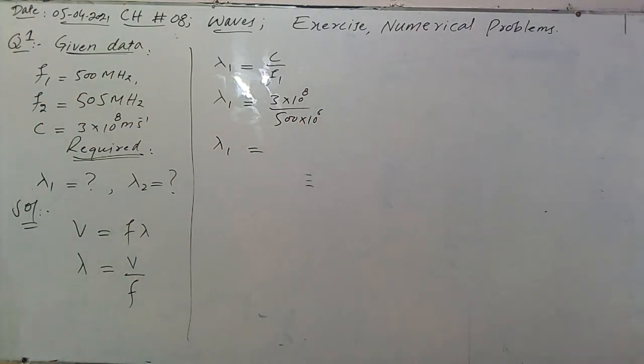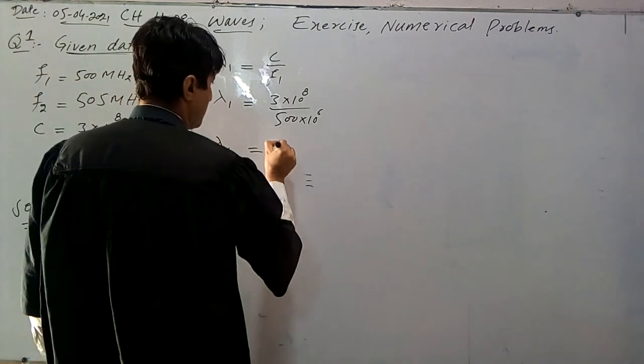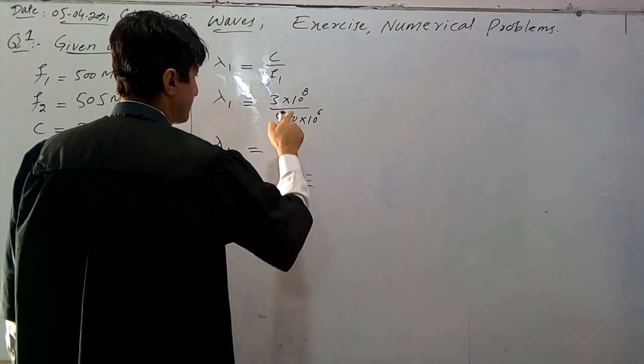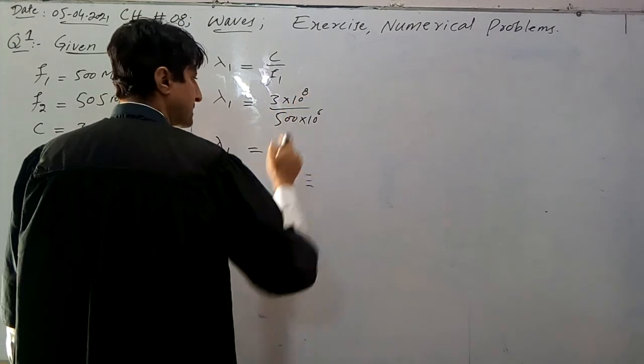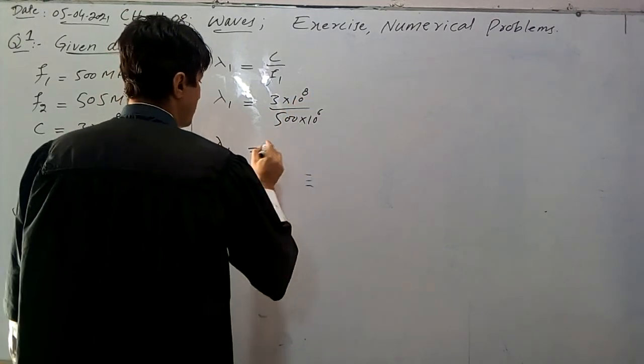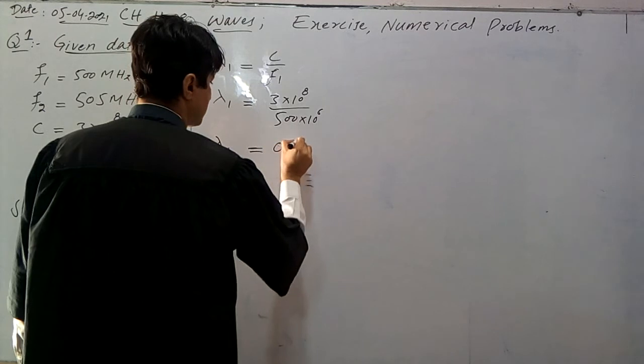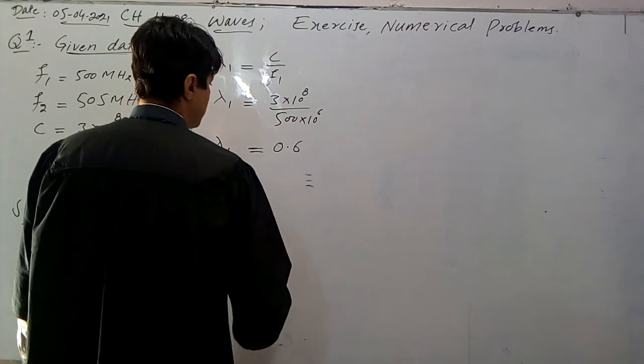Now we can simply calculate this as 3 divided by 500 multiplied by 10 power 8 minus 6, so it will be 10 power 2. This is approximately equal to 0.6 meter.